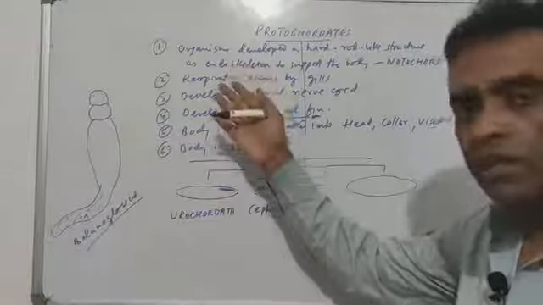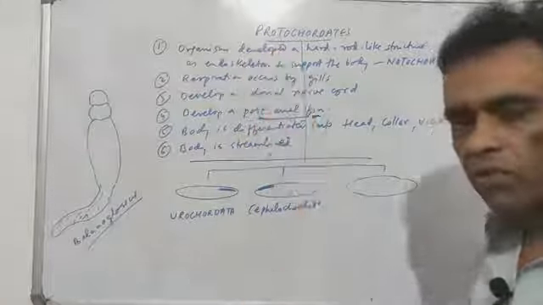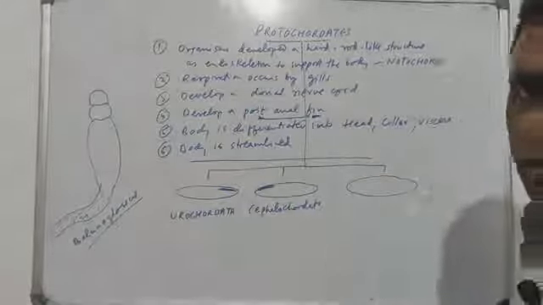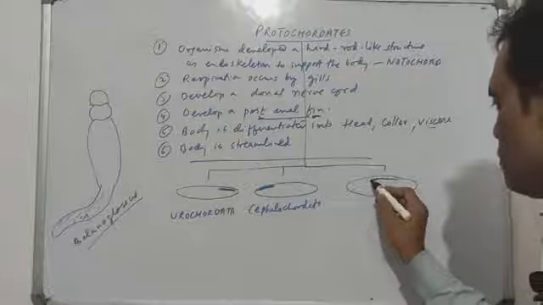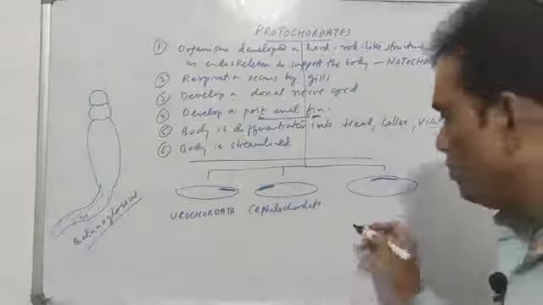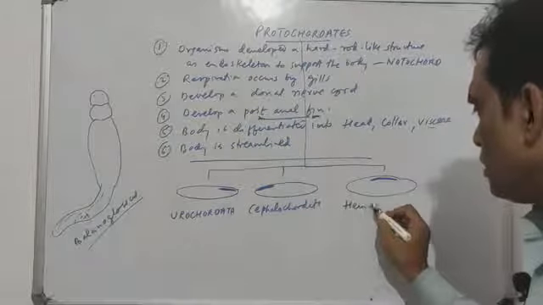All the other characters are there. All of them have gills, all of them have a nerve cord. They are all triploblastic, coelomate, that is no problem at all. But there are certain organisms which have notochord in the middle part of the body, they are called hemichordata.